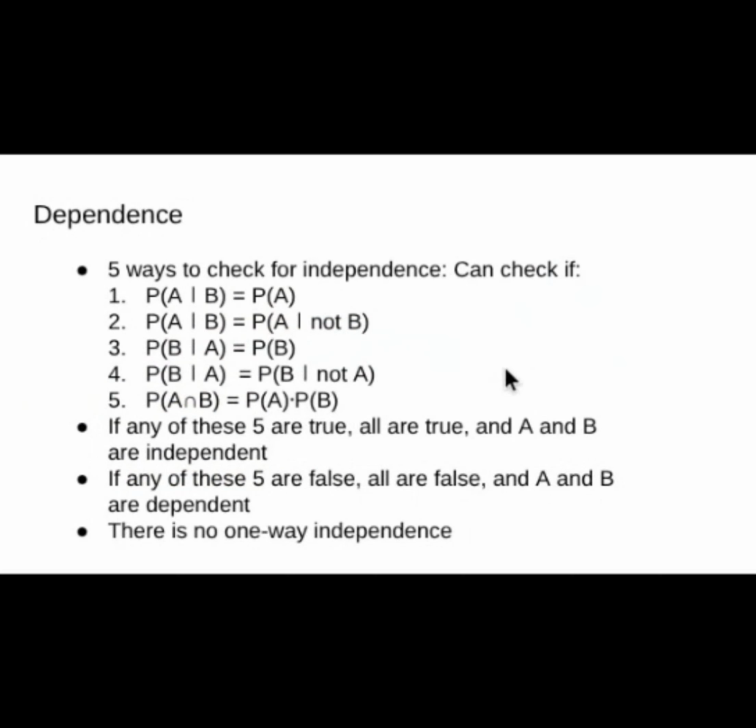If any of these 5 are true, all are true, and A and B are independent. And if any of these 5 are false, then all are false, and A and B are dependent. You can't have one-way independence. If A is dependent on B, then B is dependent on A, and vice versa.